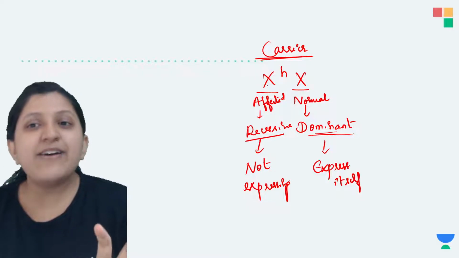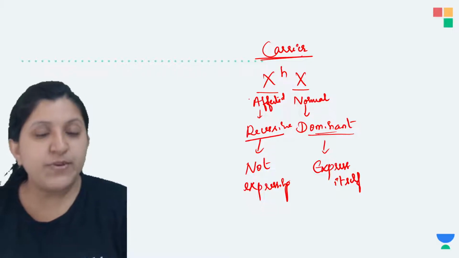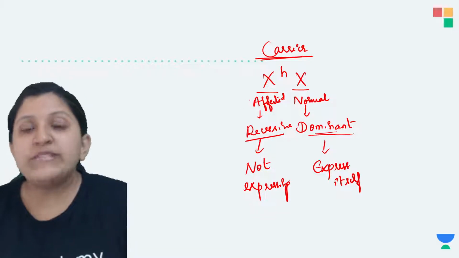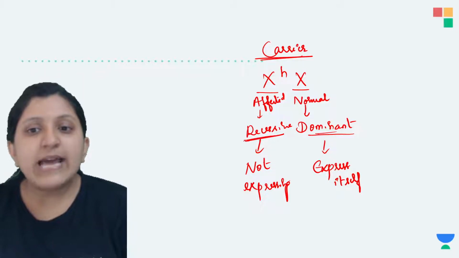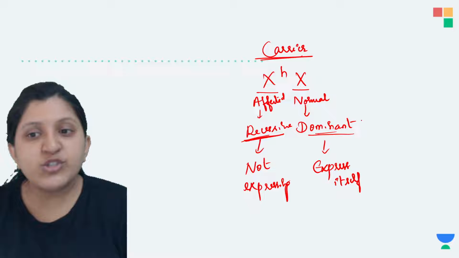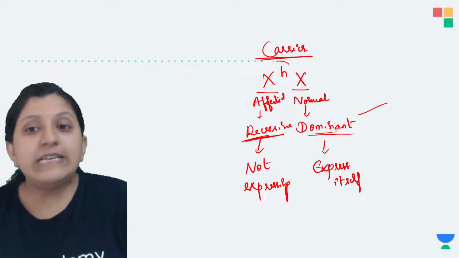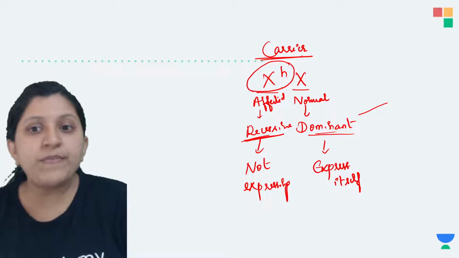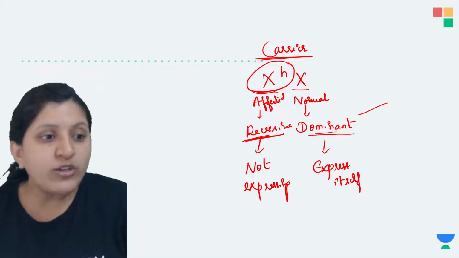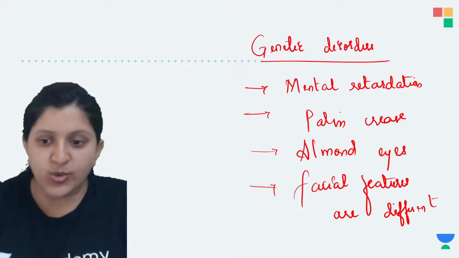Some faulty gene is present which is responsible for certain things not being produced. That is not being expressed because the dominant one is going to express. So the disease trait is placed on a recessive type of chromosome which is not going to express itself. The dominant one is the one which is going to express.